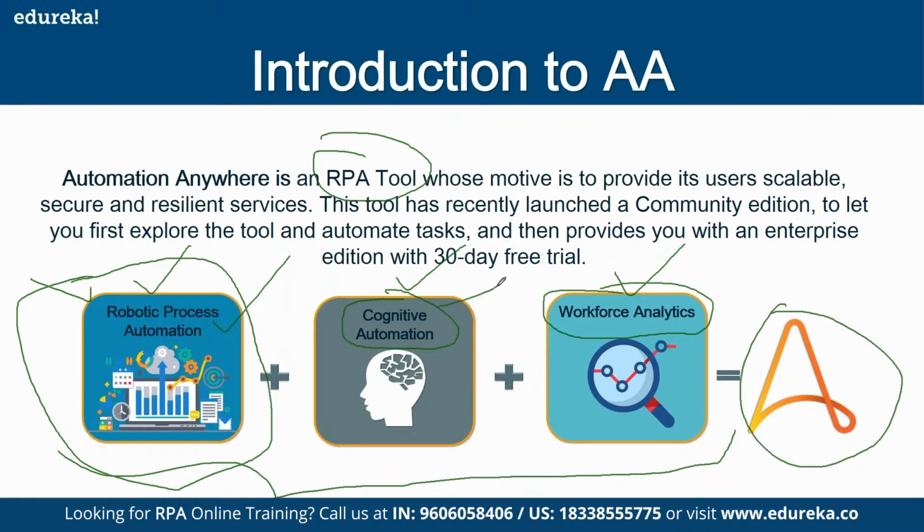So what is cognitive automation? Cognitive automation is your IQ bot. Automation Anywhere is the first in the industry to provide cognitive automation. They are the explorers, the innovators. Again, I'm repeating this: Automation Anywhere is the first in the industry to provide cognitive automation. So what is cognitive automation? We'll have that in the next slide.